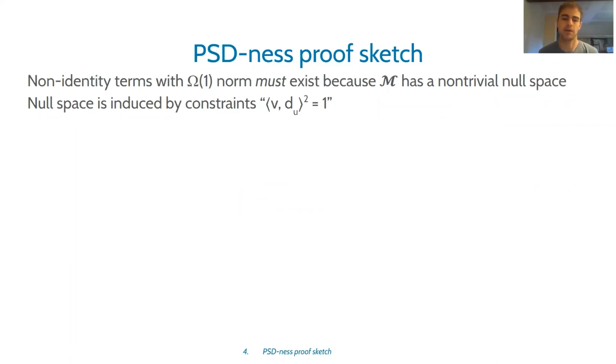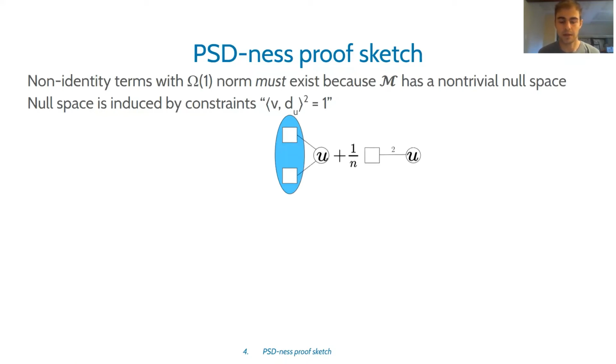Let's take a step back here, actually. It turns out that this moment matrix actually must have these terms with omega 1 norm. And that's because it has a null space. And the null space is actually induced by the constraints inner product of v and u squared is equal to 1. That is, any moment matrix which satisfies these constraints must have a null space. And to see that, I claim the following vector lives in the null space of M.